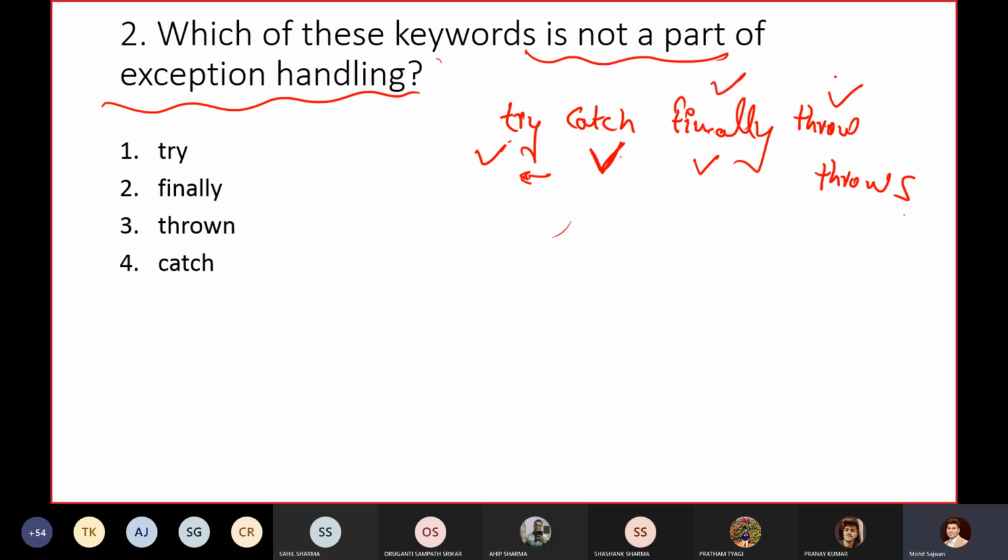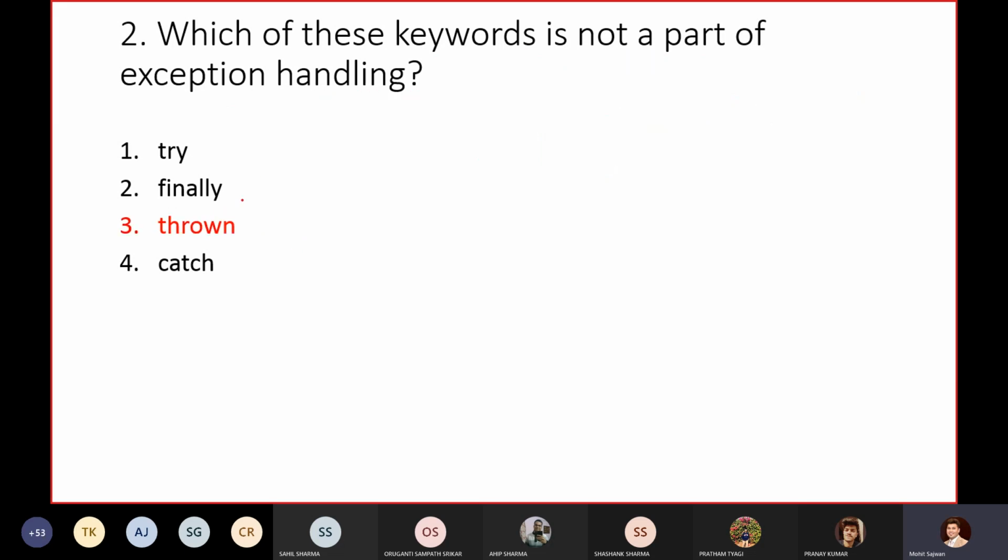Throw is used when you want to create your exception object explicitly. Throws is to declare an exception and delegate it. So out of these four options, thrown is not a keyword. Don't get confused. The correct answer for this question is thrown. Thrown is not a part of exception handling.